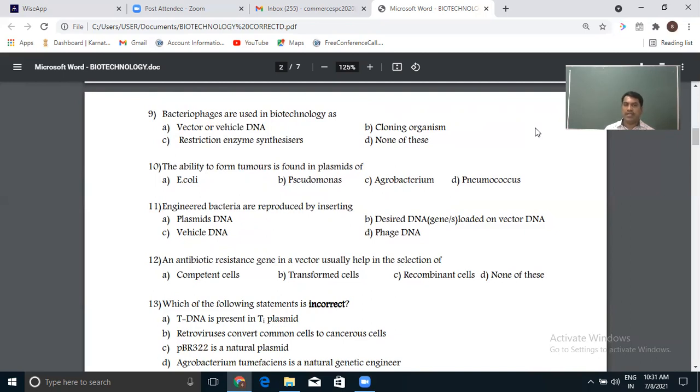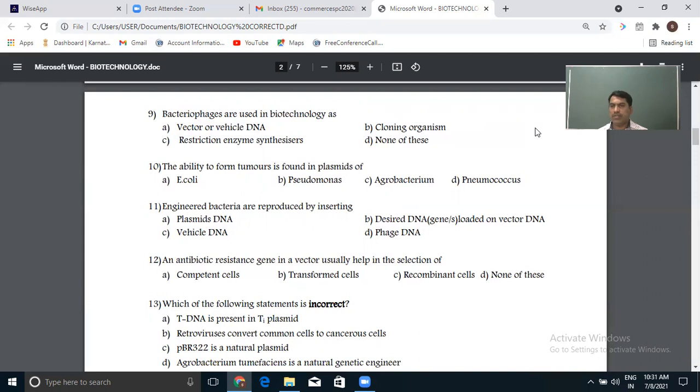So bacteriophages are a virus. In a similar way, we use retroviruses to transfer the gene into the human cell. Here bacteriophages are used to transfer the gene into the bacteria, as they infect bacteria. Of course, they infect, but they are not found to cause any disease in bacteria.